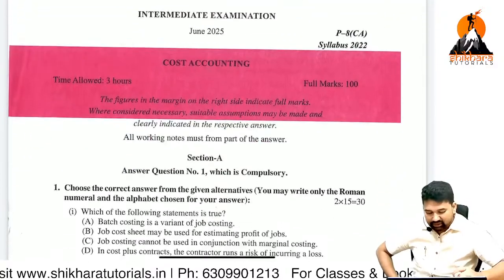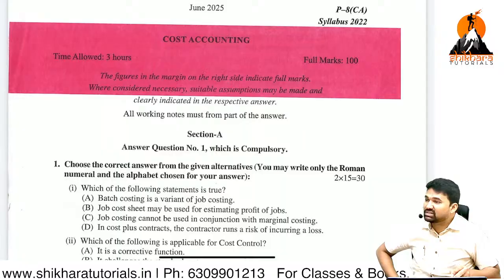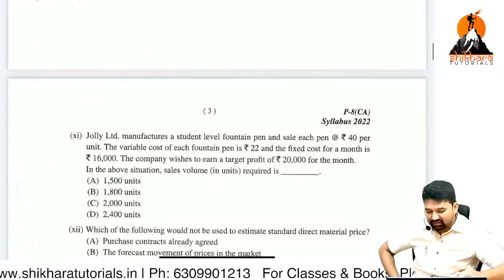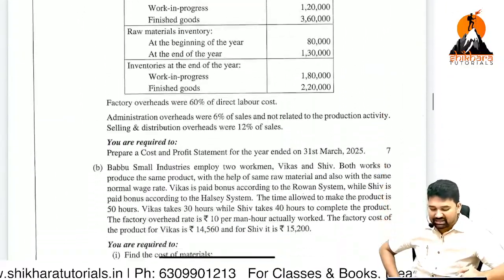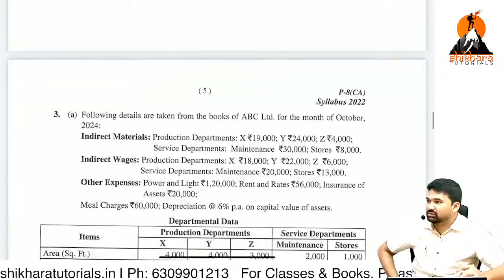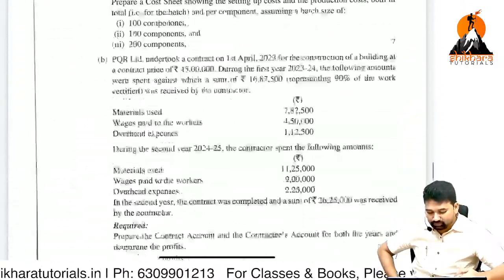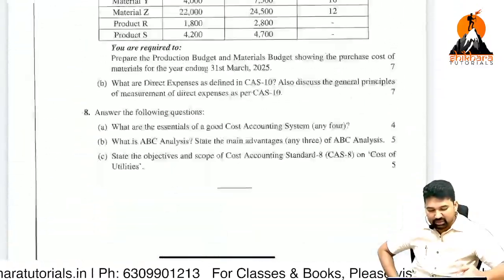Read it carefully. Answer question number 1, which is compulsory. After the 15 MCQs, Section B is going to start, and these are descriptive questions. You have to solve the questions as well as write. There are certain descriptive questions and problematic questions also. So this is the paper.